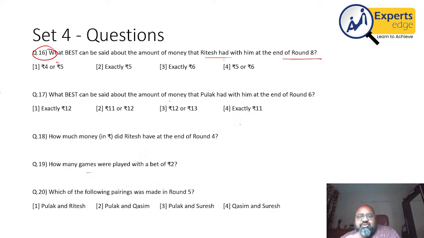Round 5 again. So even if I'm able to solve half the sum, there is a chance I might be able to mark 1 or 2 questions. So when you're looking at this question in the exam, it may not be a very bad idea to just mark the questions that you're able to solve and move from there. All right.